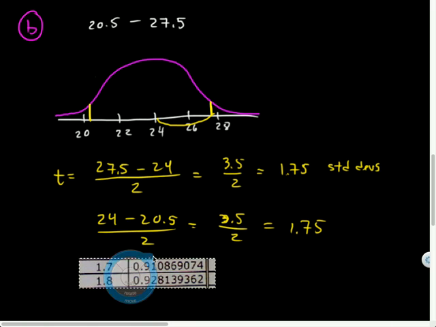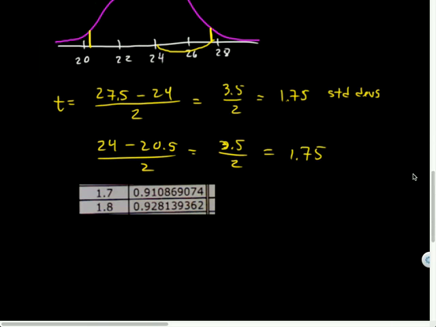So when t is 1.75, my p-value is, I don't know, 92. I'm fine if you average it somehow, even though it's not technically the average. You could just say 92% or something like that. Whatever you want to say, right?